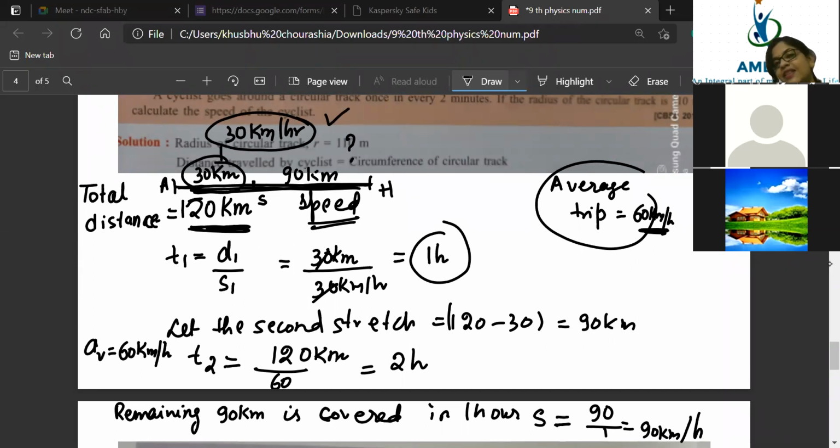Okay. So in that she moved 30 kilometers in 1 hour. Then in the remaining 1 hour, how many kilometers will she move? 90 kilometer. But what will be her speed in the remaining 1 hour? Her speed will be 90 kilometer per hour. I hope everybody might have understood.